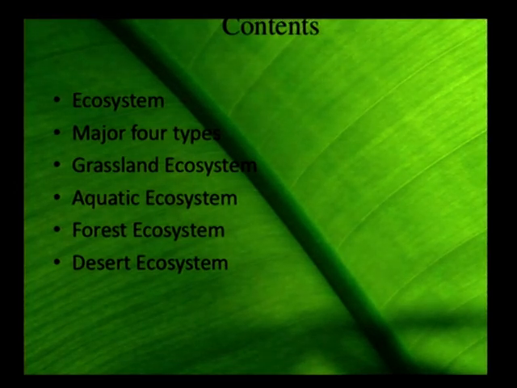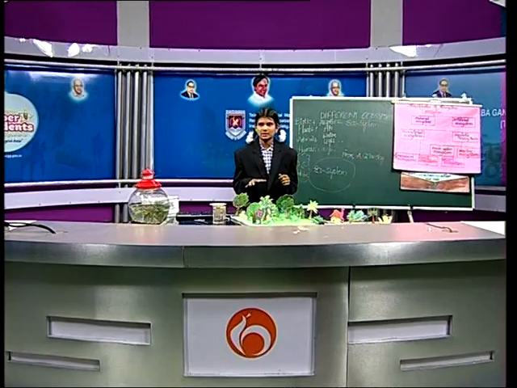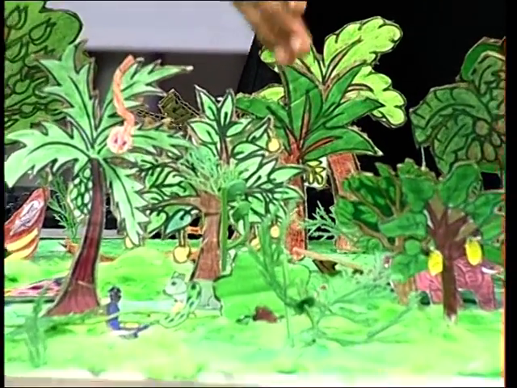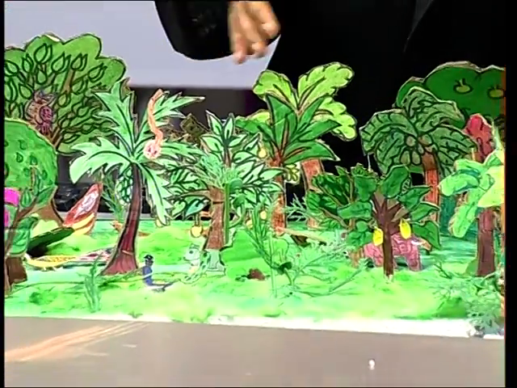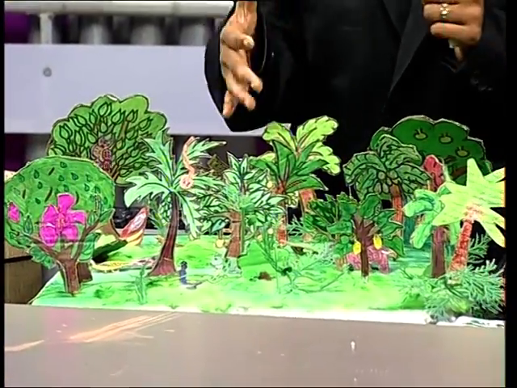There are four major ecosystem types: natural ecosystem, grassland ecosystem, aquatic ecosystem, forest ecosystem, desert ecosystem. Let us learn briefly about the ecosystem. See here, this is an ecosystem called forest ecosystem. In this ecosystem we find plants, animals, human beings, etc. Here we observe producers, consumers and decomposers.